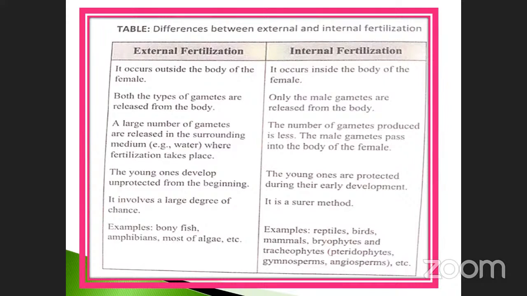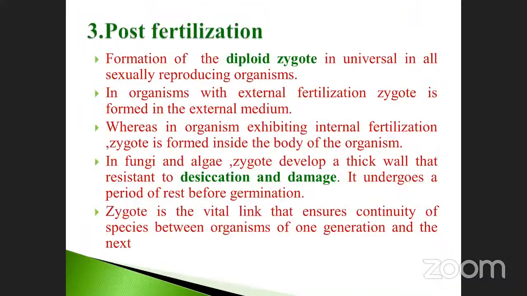Examples: bony fishes, amphibians, most of the algae, etc. These are all considered external fertilization. Take the example of the seahorse; it is also considered this. Here the examples are reptiles, birds, mammals, bryophytes, pteridophytes, and also gymnosperms; all categories of plants as well as animals come under this heading called internal fertilization. This must be noted down. What are the external fertilization examples? What are the internal fertilization examples? You must note it down.